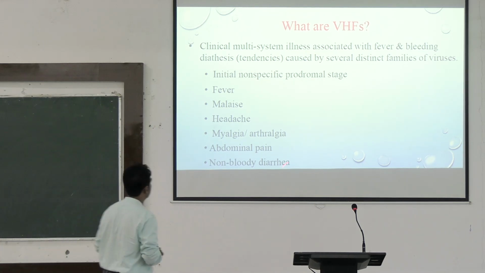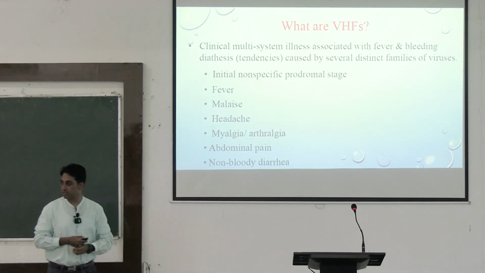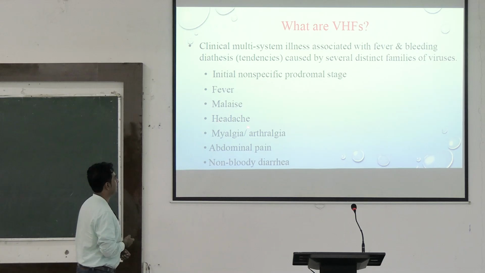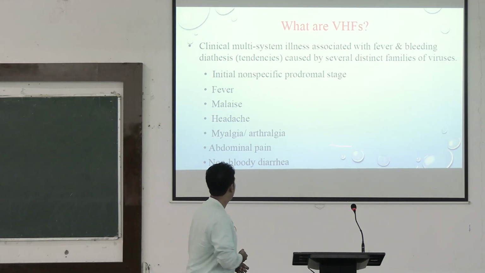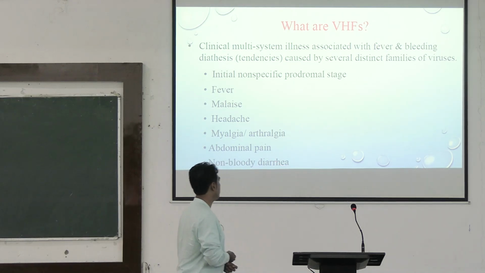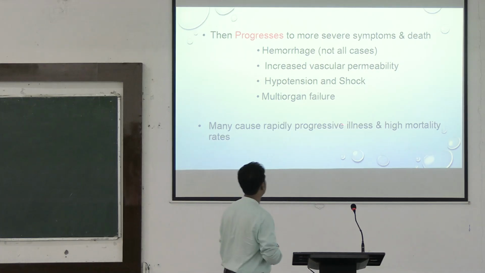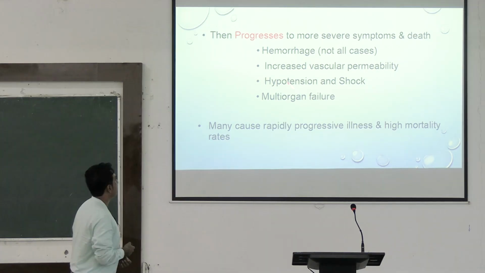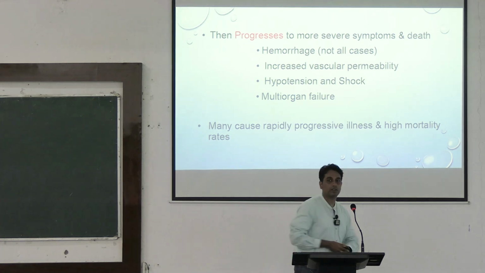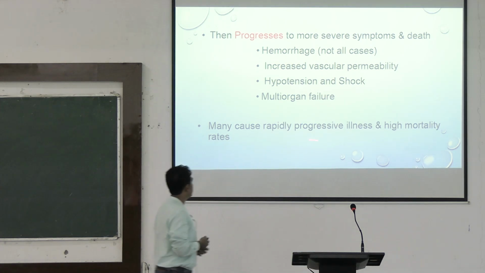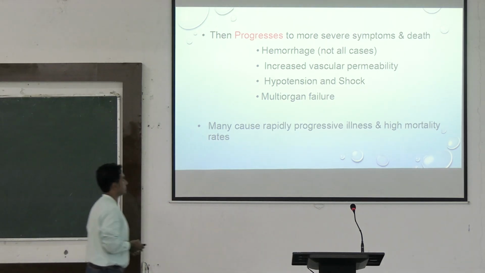As the name suggests, they will all have an initial non-specific prodromal stage followed by fever, malaise, headache, myalgia and arthralgia, abdominal pain and non-bloody diarrhea. Then they progress to more severe symptoms and death. There is hemorrhage, increased vascular permeability, hypotension and shock leading to multi-organ failure. In many cases they cause rapidly progressive illness and high mortality rates.